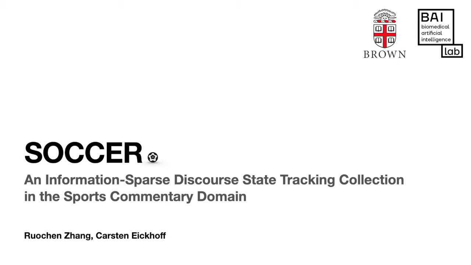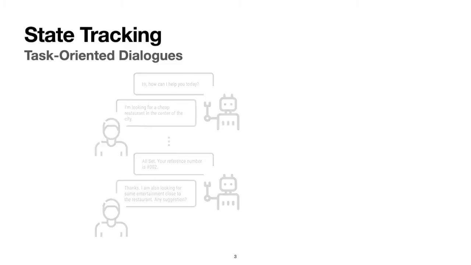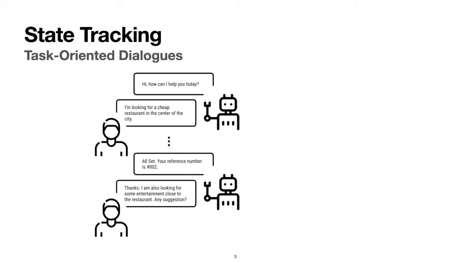Today, I'm presenting our new resource paper, Soccer, an information-sparse discourse state tracking collection in the sports commentary domain. The task of state tracking has been a long-standing interest in natural language understanding research. It helps to reduce ambiguity inherent in language within a temporal process like dialogue systems by maintaining a consistent representation of state. Therefore, the most widely known application of it is on task-oriented dialogues.